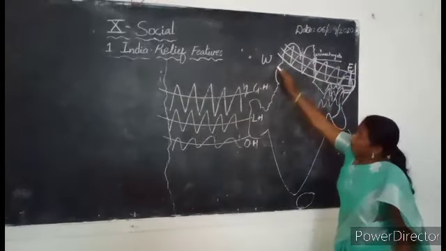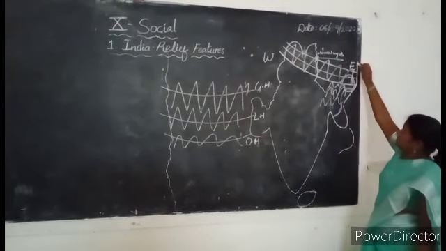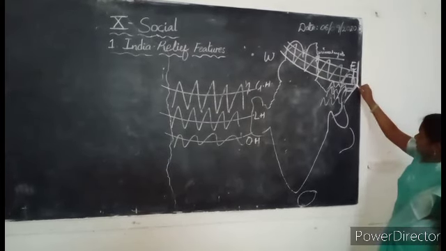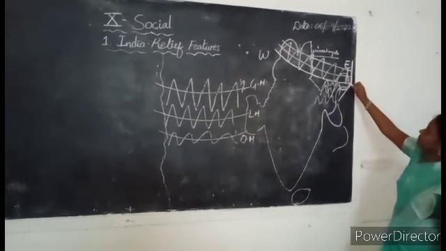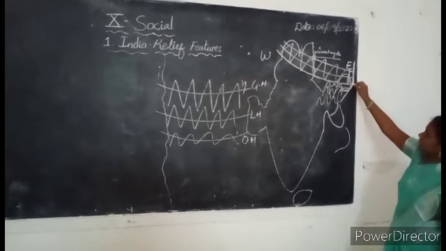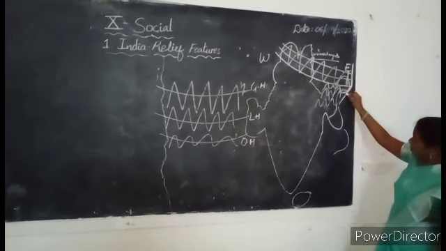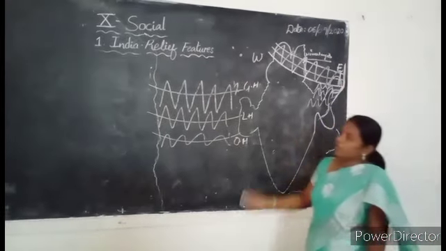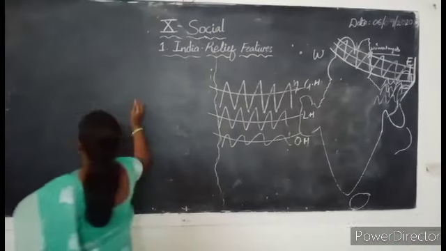So when they move from west to east, this is the boundary of the Himalayas. When it reaches the eastern part, it takes the hairpin bend to the south. We call it as what? Dihang Valley or Brahmaputra Valley.